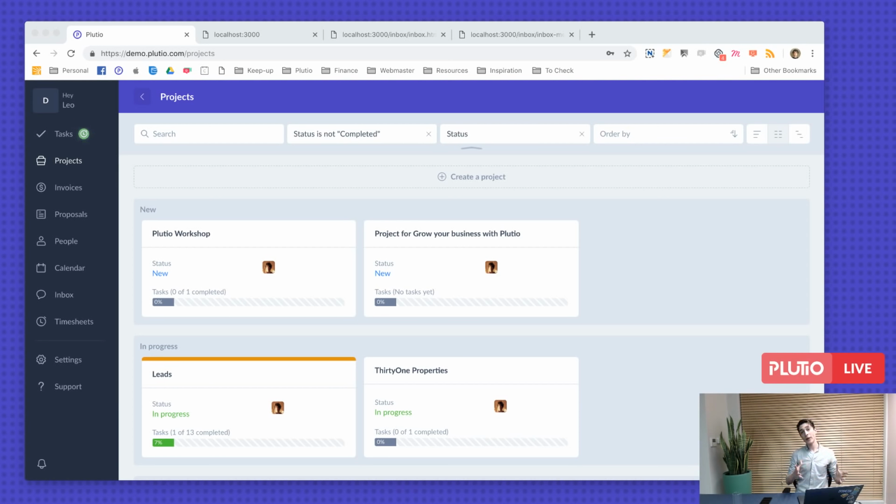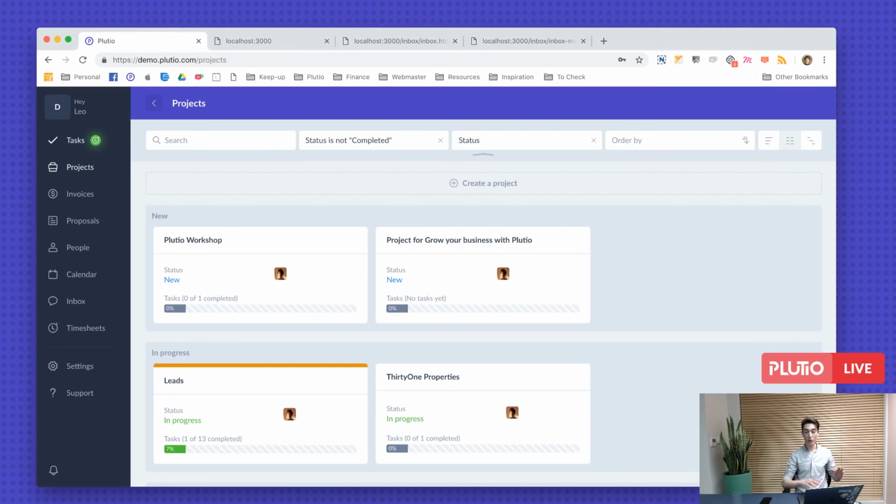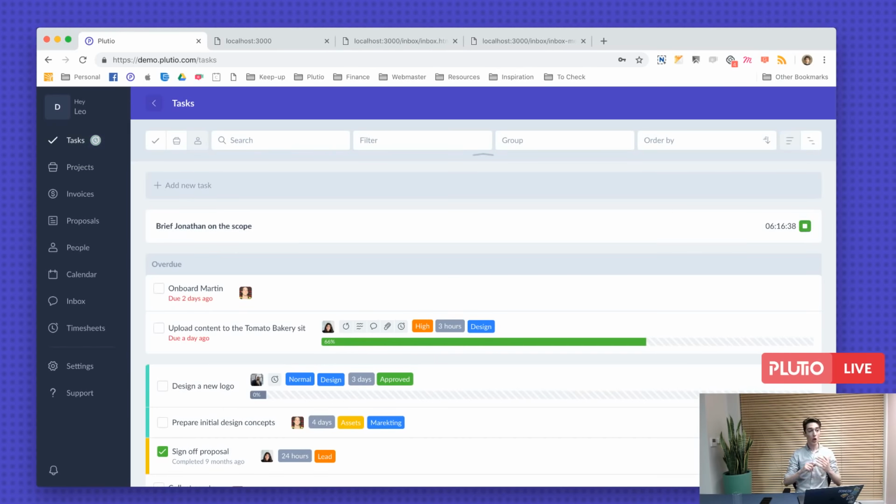Okay, so the idea behind forms is to allow you to create forms within Plutio, for questionnaires or to request content from clients and so on. And with automation on top of that, you'll be able to tell the submissions to go into specific places.